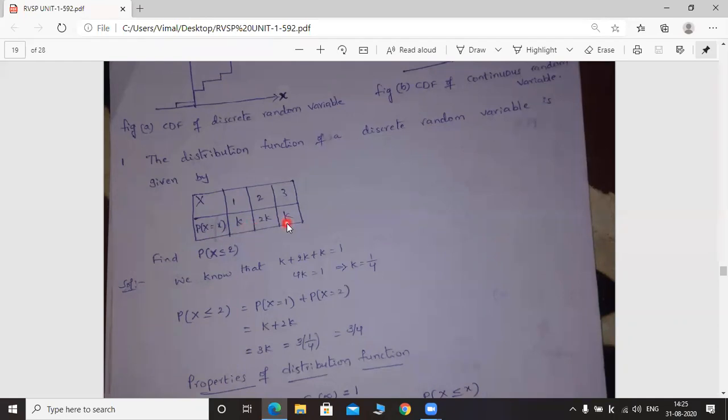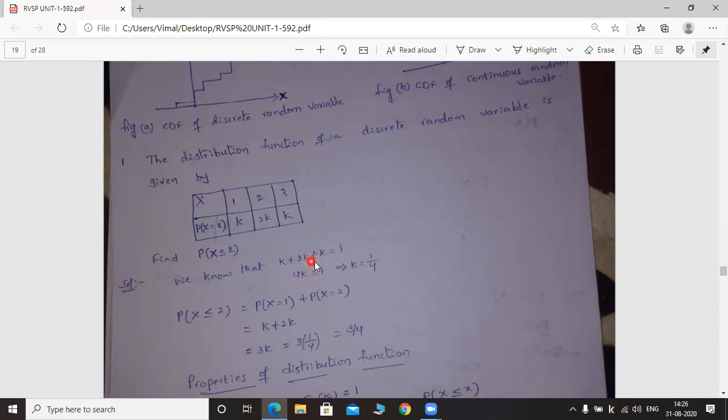We know that the sum of the probabilities is equal to 1. Not only for this problem, for any problem, the sum of the probabilities is equal to 1. So k plus 2k plus k is equal to 1. k plus 2k, 3k, plus k, 4k is equal to 1. This implies k is equal to 1 by 4.